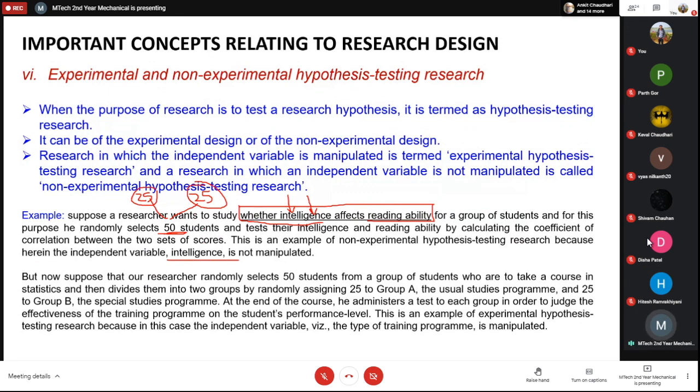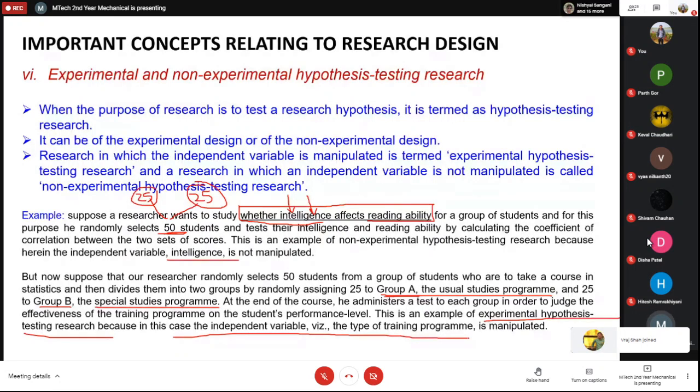Because you have manipulated the way in which you have formed the batches of students. If group A is put to a usual study program and group B to a special studies program, and at the end of the course you do some kind of study, then that is an experimental hypothesis testing research, because in this case the independent variable, that is the type of training program, is manipulated: to one you have given the general study program, and to the other the special studies program.